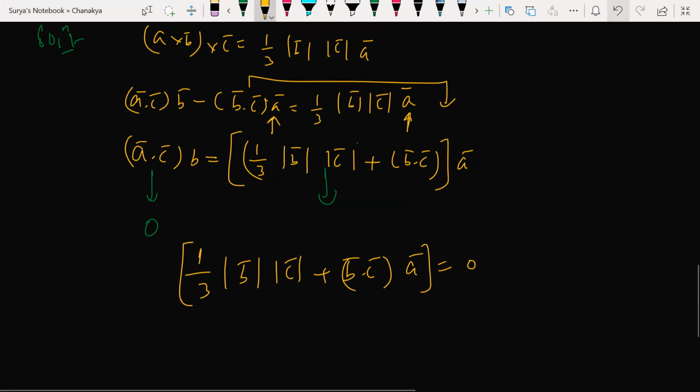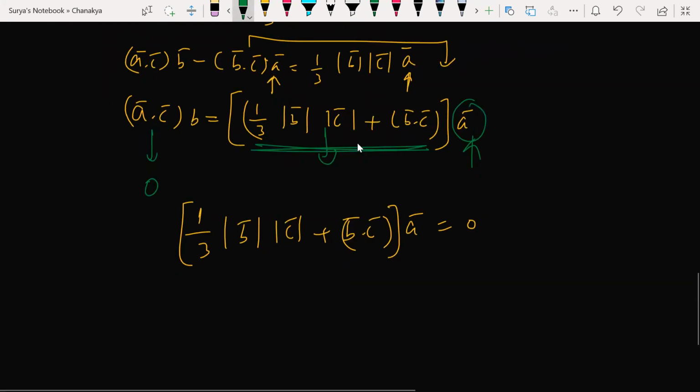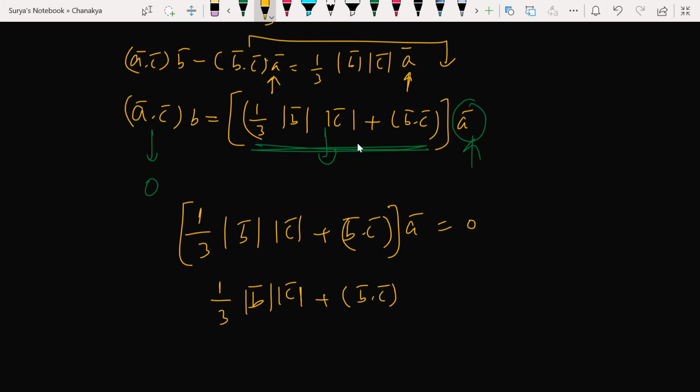This entire thing becomes 0. 0 by this A क्या होगा? 0 तो होगा. Now look at this. Vector C plus B dot C. If I shift this A to the right hand side, it becomes 0.